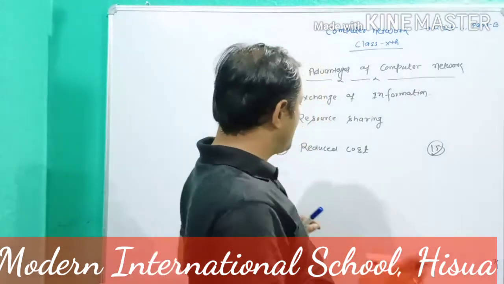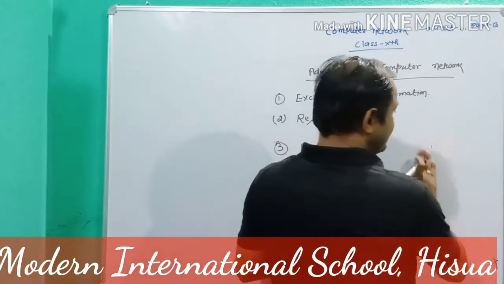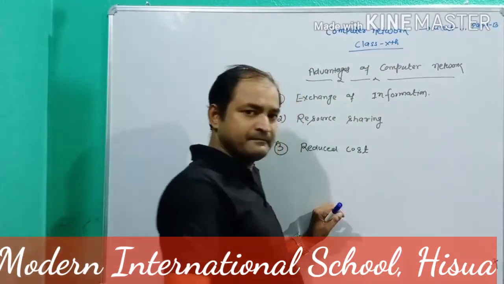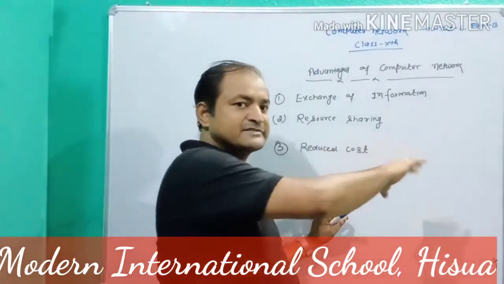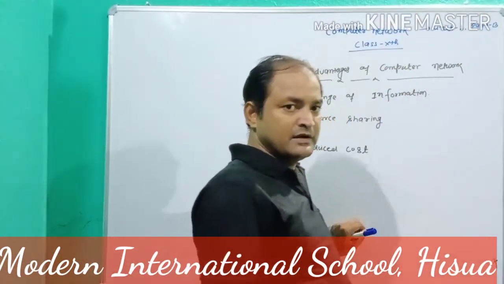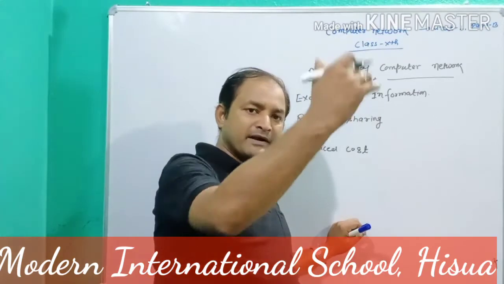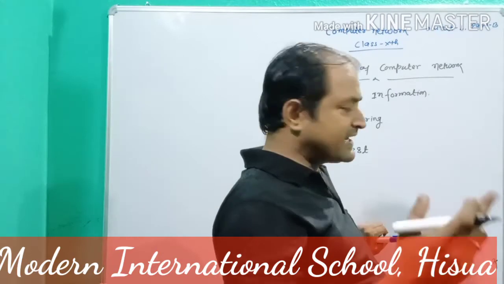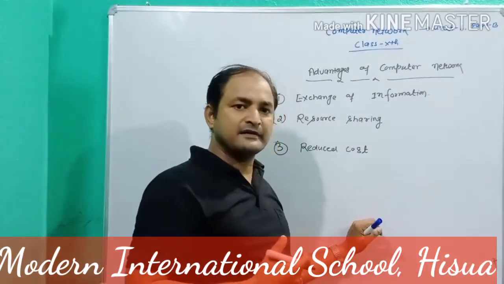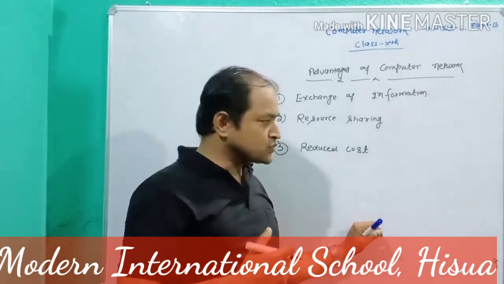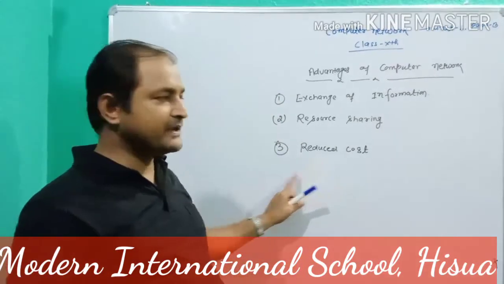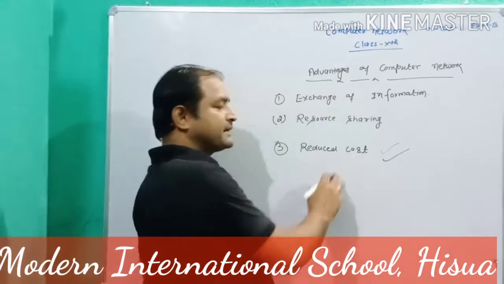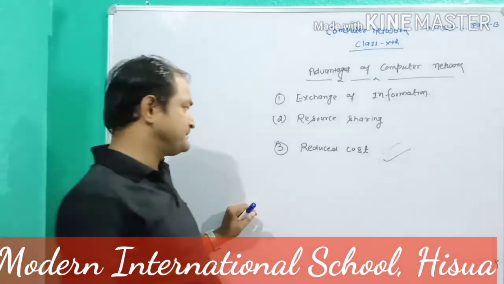So one man scans all 15 results, sends them to the MIS Hisua, and then all the data is printed out. So reduced cost is the important point. Networking system always saves time and reduces cost.